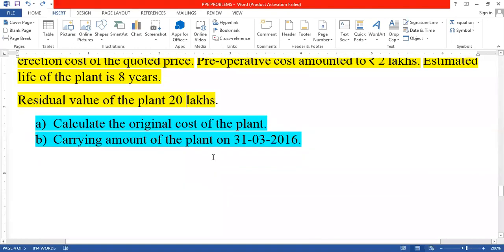After this, what we are going to calculate here: we should find out the original cost of the asset, or the original cost of the plant. We are very well known to calculate the cost of the asset, but here they have given another question. This is question B, the carrying amount of the plant. So you need to do another calculation here, what we call the carrying amount of the plant. So the carrying amount also we are required to calculate.